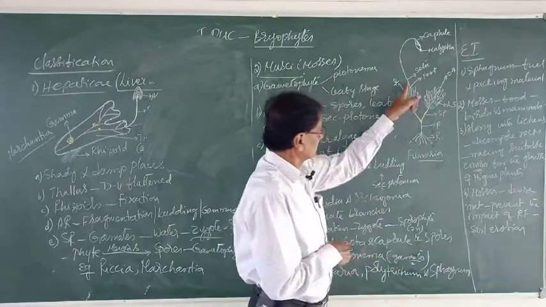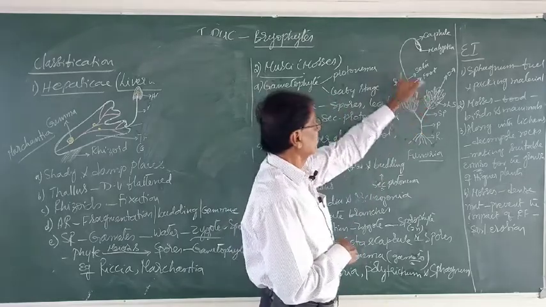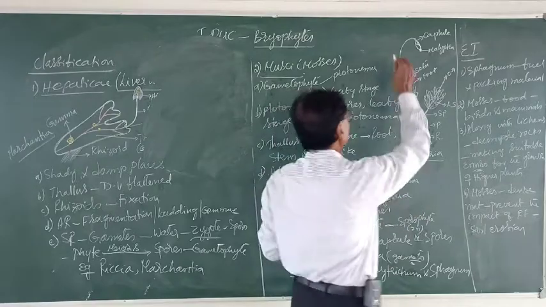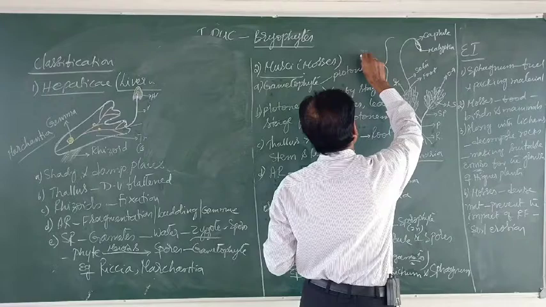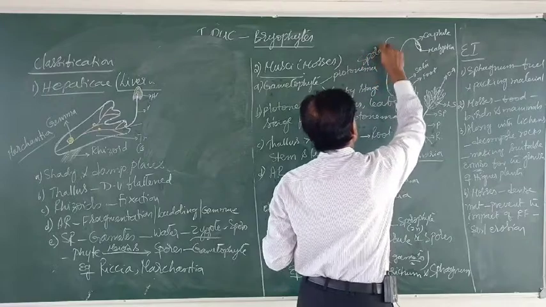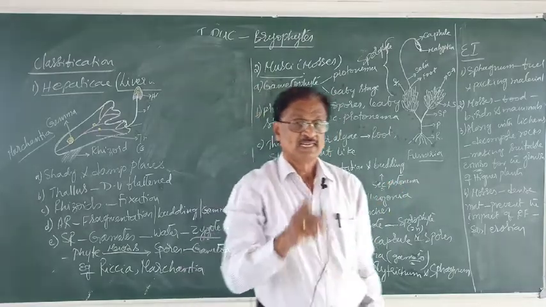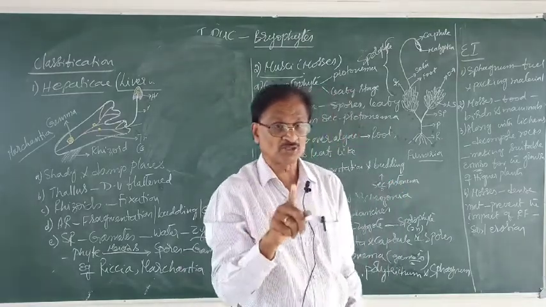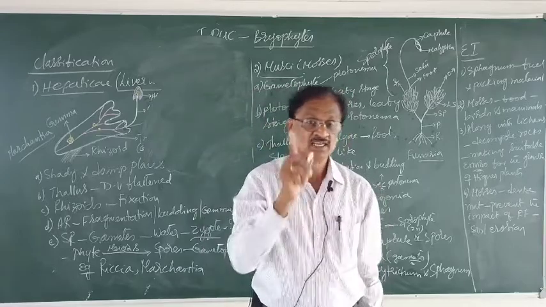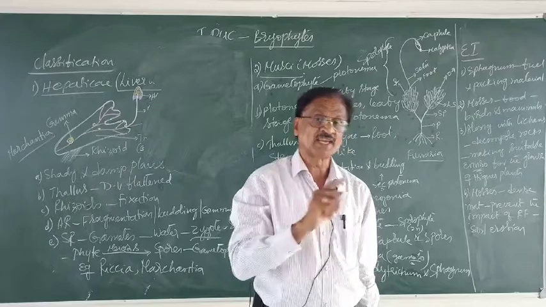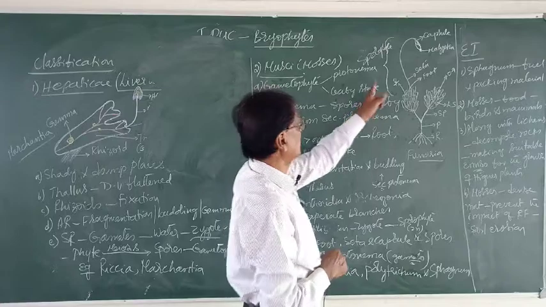Now, from this female part, what arises? A sporophyte. From year to year it is a sporophyte. How is this sporophyte formed? The sporophyte is formed by the fusion of what and what? The male gamete, called the antherozoid, and the female gamete, called the egg, fuse in water to form a zygote. That zygote by mitotic division forms what?